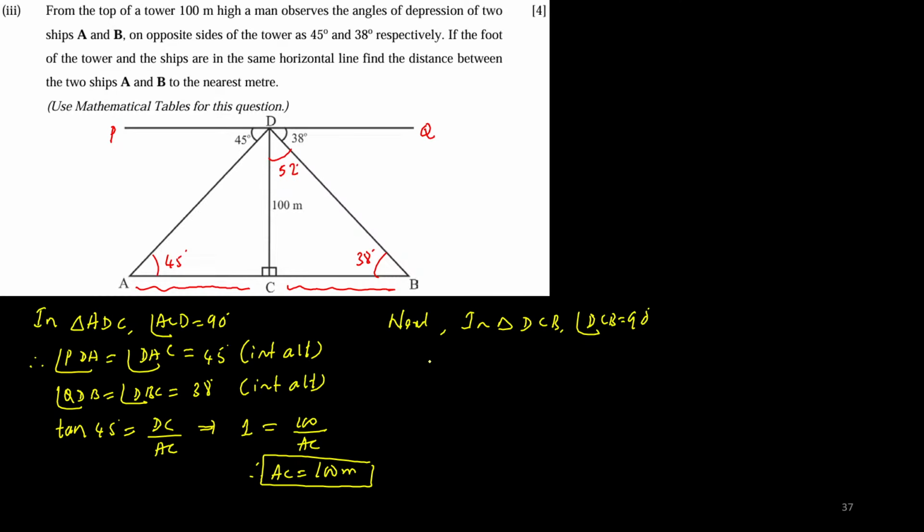So I can write in the triangle DCB, angle C is equal to 90 degrees. Therefore angle CDB is equal to 180 minus (90 plus 38). So CDB is equal to 52 degrees. Now what I can do is tan 52 is equal to BC divided by DC. Multiplication with a complicated number is easy for me, but division takes more time.